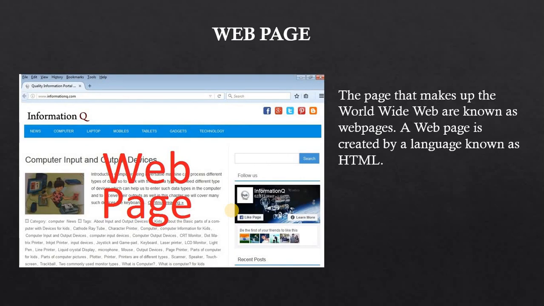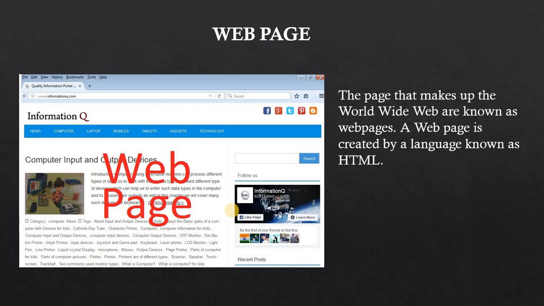When you type the address and press enter, the page that comes in front of you is actually the web page. So whenever I am typing something like google.com, the page that is coming in front of me is actually the page that I was looking for. In this way you can see that many web pages can be used, and we all know these web pages are stored in the World Wide Web.